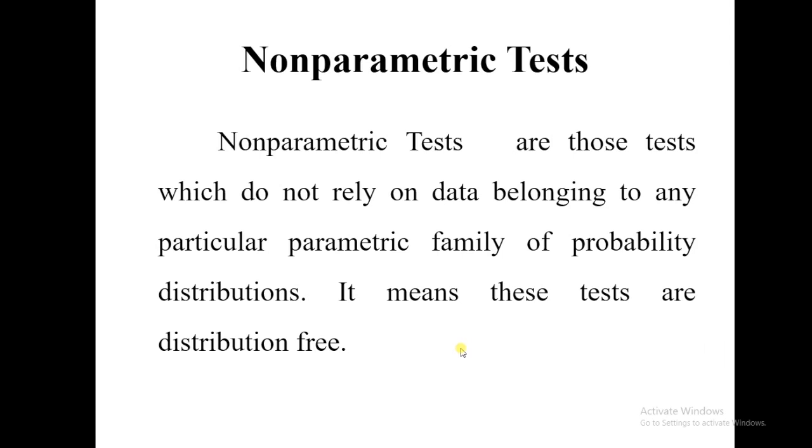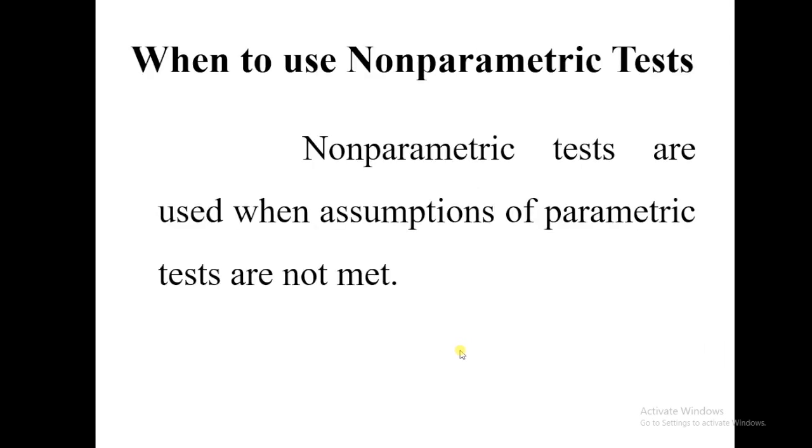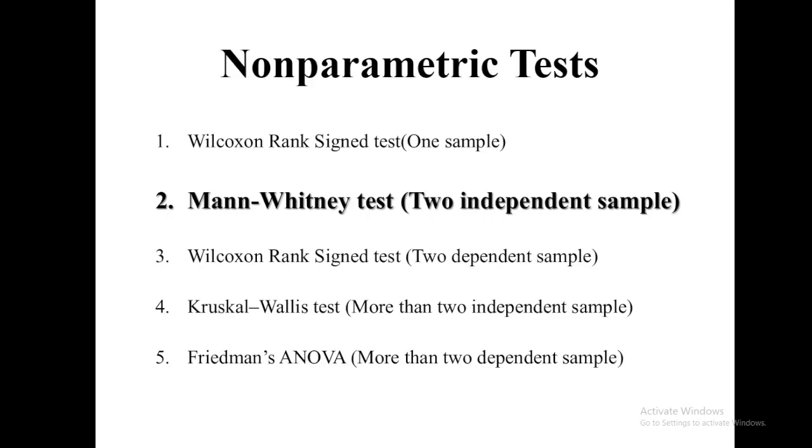It means these tests are distribution-free tests. Now the question is when to use a non-parametric test. Non-parametric tests are used when the assumptions of the parametric test are not met. In this lecture I am going to discuss the Mann-Whitney U test for two independent samples.